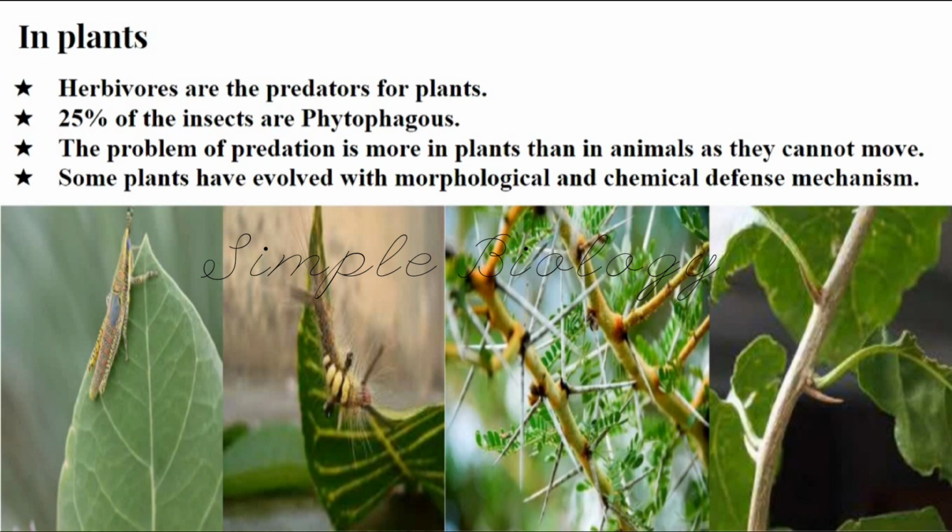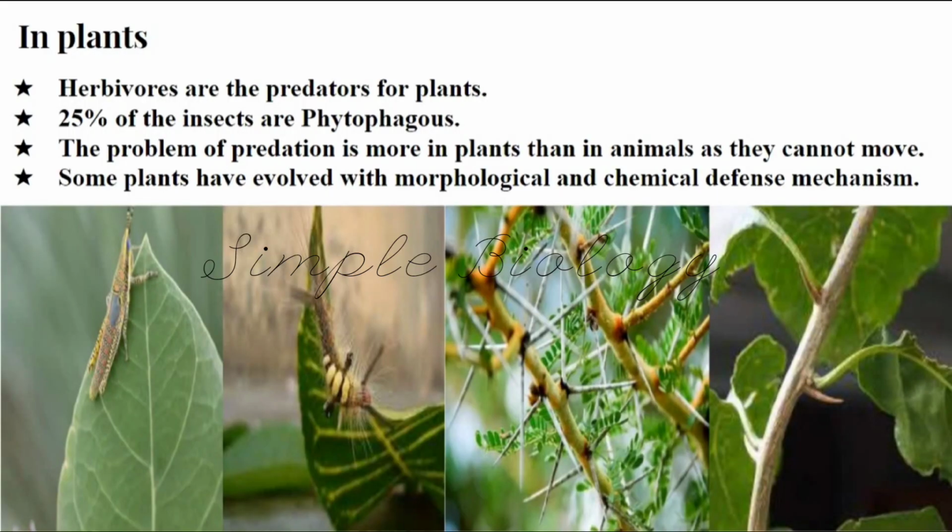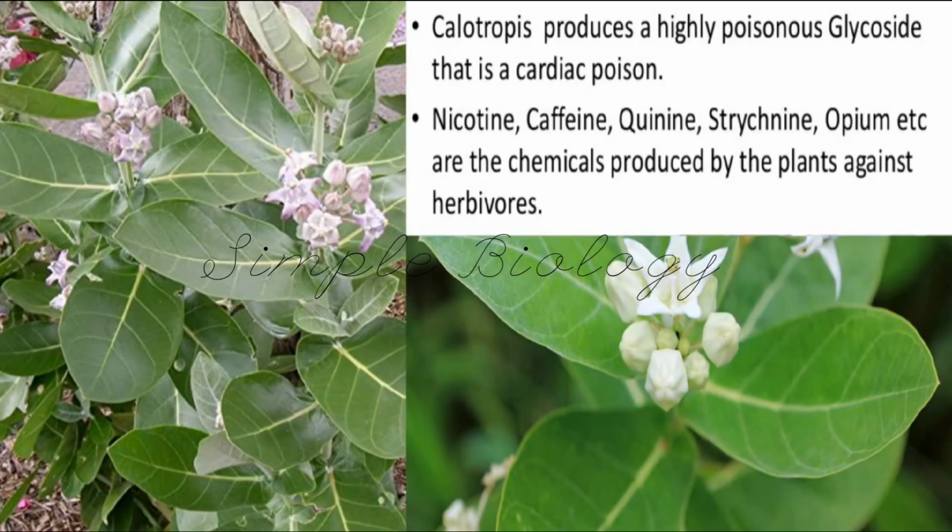But still some of the plants have evolved morphological and chemical defense mechanisms, like thorns or spines on the plant which will deter the predators which feed on them. This is one of the common plants which all of you have seen, that is Calotropis. Have you seen any grazing animal, cattle or goat, coming and feeding on this plant? No.